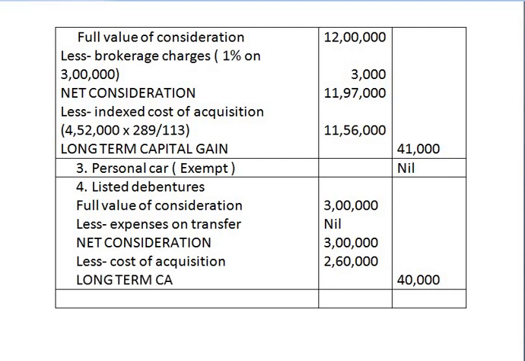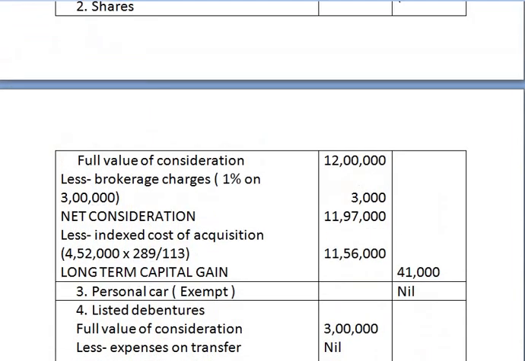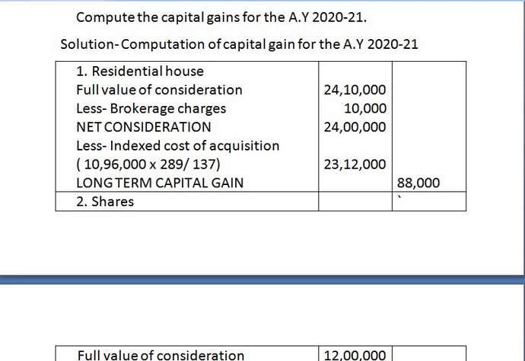Long-term capital gain. We are done with all the 4 assets. First asset is residential house. We have taken full value of consideration, deducted the brokerage charges. The balance remaining is net consideration. Also deducted the indexed cost of acquisition, taking into consideration the cost of acquisition and cost inflation index for the year of purchase as well as sale. And then we arrive to the answer 88,000, which is long term capital gain.